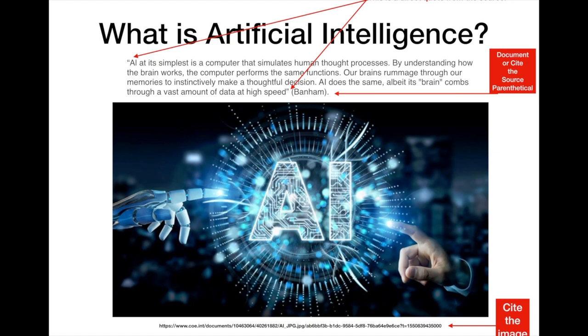Second thing I want you to see is that I follow that information with a parenthetical, parentheses, reference to the source that's in my works cited page, parentheses, period. Notice that the period goes at the very end after everything ends. Notice also that I have cited the image that I've used on my second page. Okay, just pulled the URL and made sure that it was there.